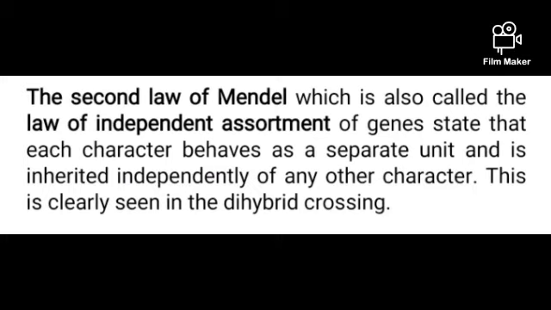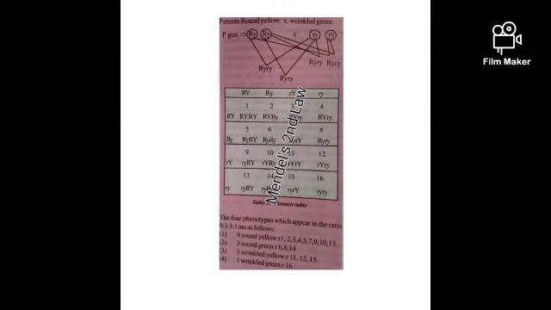The second law of Mendel, which is also called the law of independent assortment of genes, states that each character behaves as a separate unit and is inherited independently of any other character. This is clearly seen in dihybrid crossing. When you look at the dihybrid crossing, you can see that a round yellow plant is being crossed with wrinkled green, and in the resultant we have four phenotypes, which appear in the ratio of 9:3:3:1.